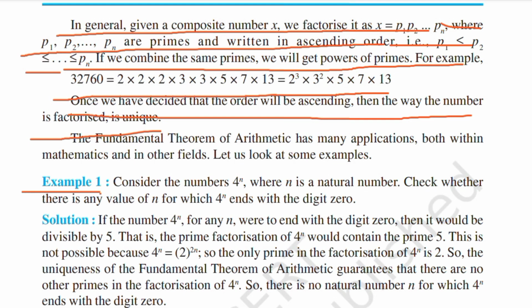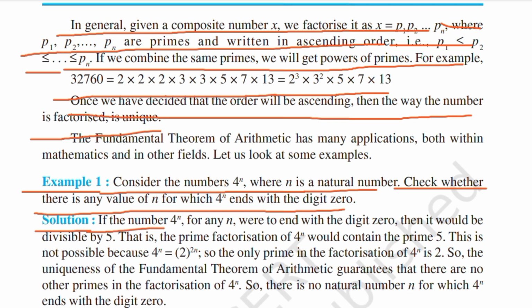Example 1. Consider the numbers 4^n, where n is a natural number. Check whether there is any value of n for which 4^n ends with the digit 0. Solution: if the number 4^n for any n were to end with the digit 0, then it would be divisible by 5, that is, the prime factorization of 4^n would contain the prime 5.